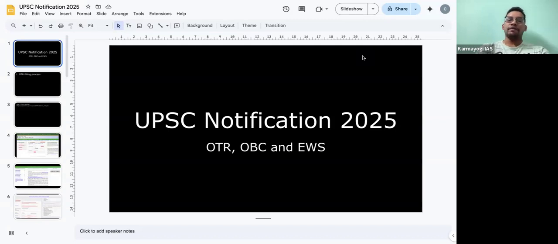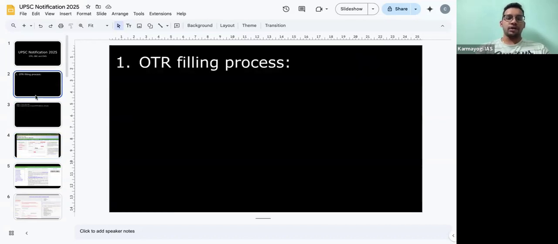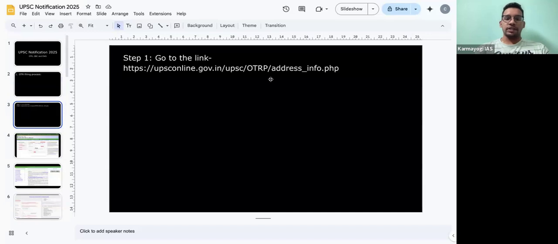OTR, if you have already filled it previously in the UPSC notification, now you can skip the first step. You can directly go, let me show you the process. So this is the one. First, we will discuss the OTR filing process. First, you need to select this link.